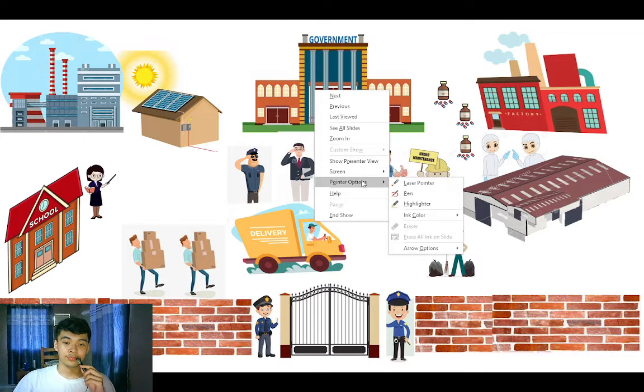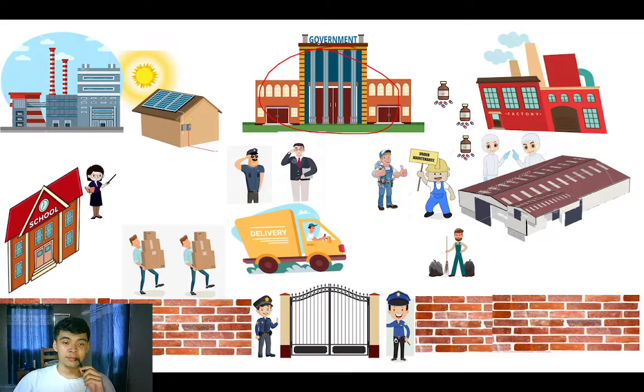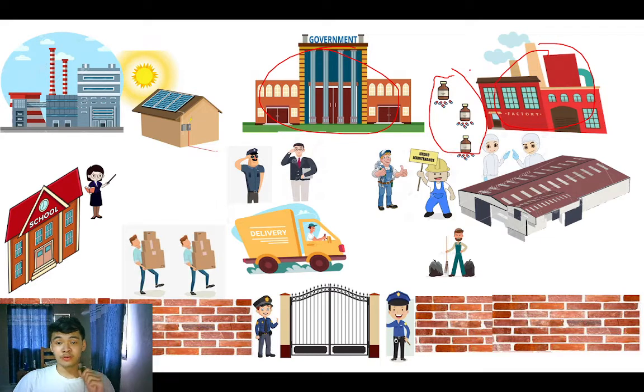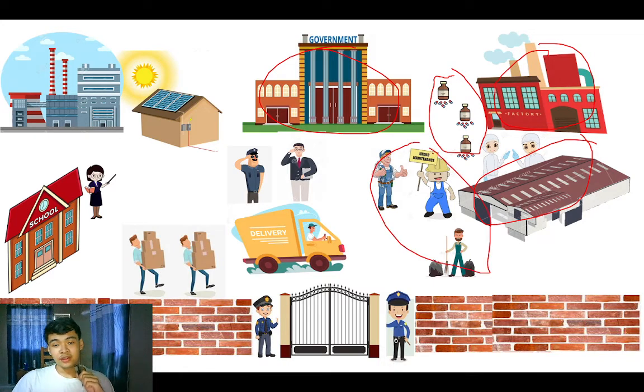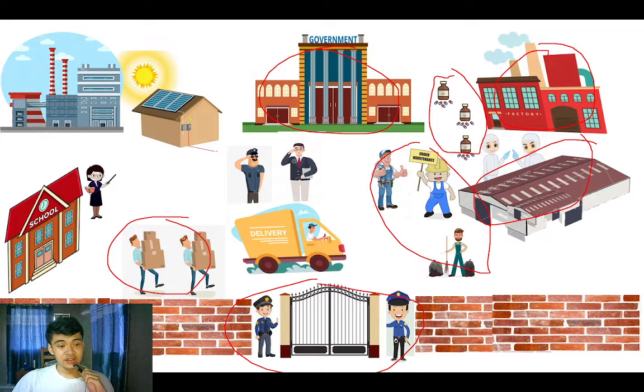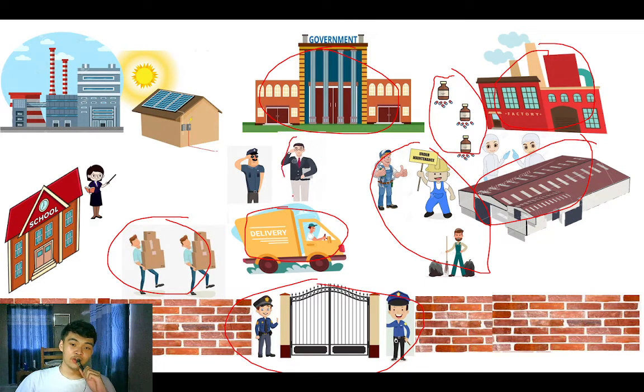For example, the government office as the nucleus, factory as the ribosome, the product of that factory or product of the ribosome as manufactured goods and protein, warehouse as the vacuole, janitor and maintenance team as the lysosomes, the gatekeepers and police officer as the cell membrane, the messenger and courier as the Golgi apparatus, delivery man as the endoplasmic reticulum,